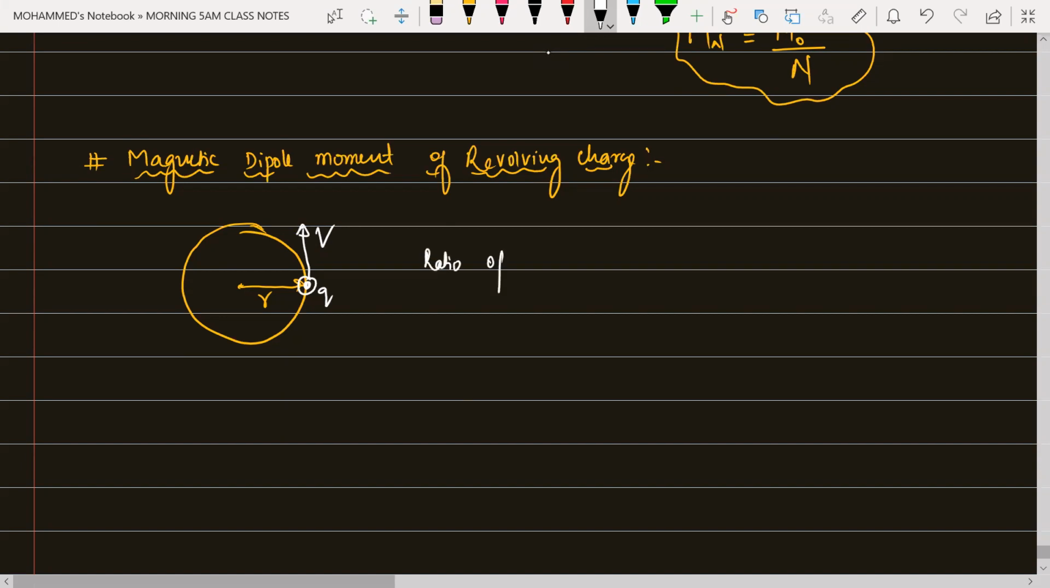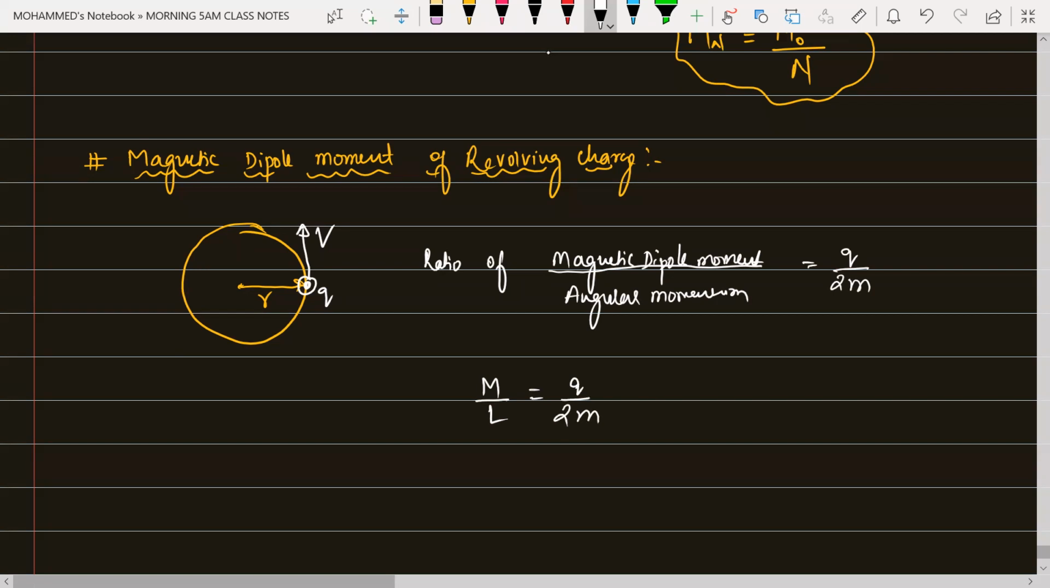Ratio of magnetic dipole moment divided by angular momentum is equal to charge divided by 2 times m. So it is M by L is equal to q by 2 into m. Very important for competitive examinations, beta. M is magnetic moment right now for this one, L is your angular momentum, q is charge, and m is the mass. So M by L is equal to q by 2m.